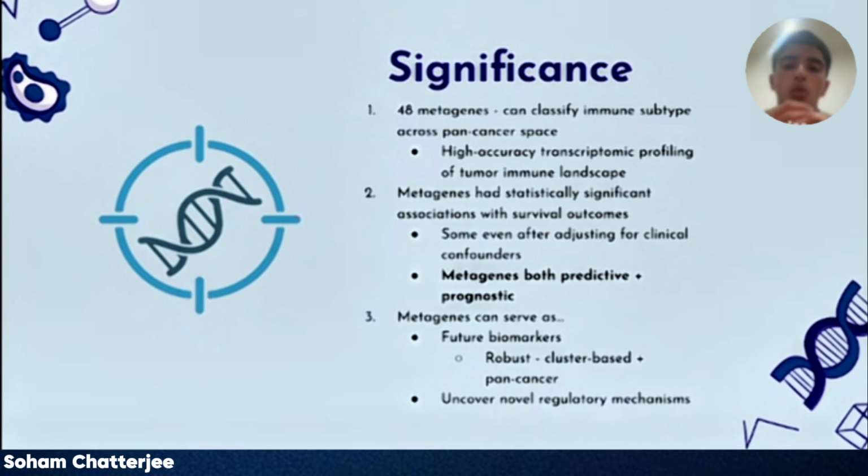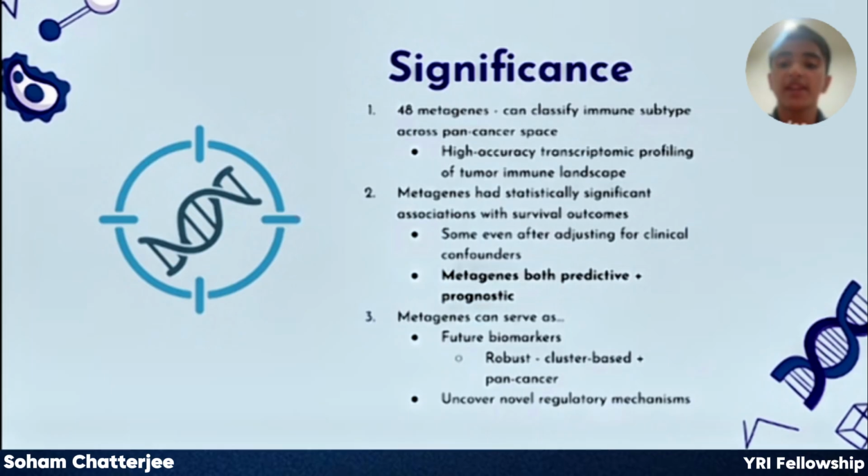So now I'll cover what's so significant about these metagenes. Well, first, these 48 unique metagenes can classify immune subtypes across many different cancers and samples with high accuracy. This shows that they can represent the different aspects of the tumor immune microenvironment and distinguish between patient samples. More than just being predictive and explanatory, they are prognostic as well.